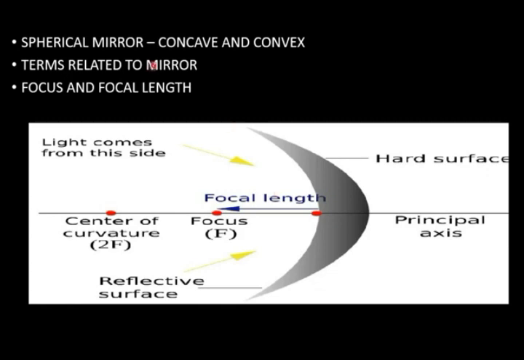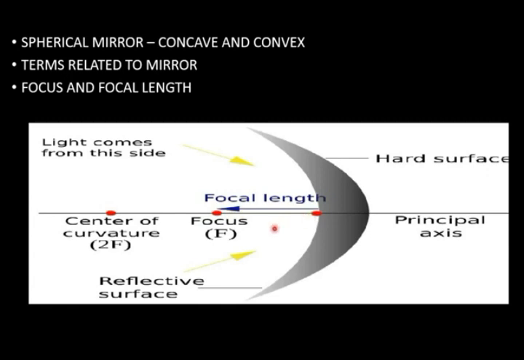Focus. When a ray of light comes parallel to the principal axis, after reflection it passes through a fixed point, that is called focus. Then the midpoint of the reflecting surface is called pole. The line joining the center of curvature and pole is called the principal axis.